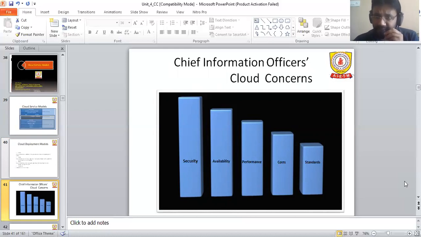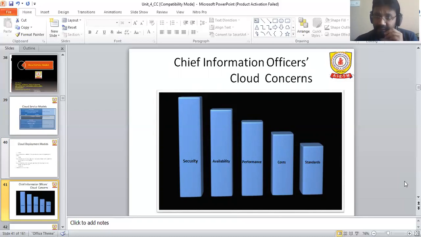The next concern is performance, because without performance we cannot interact with our clients. At the end of the day, a company runs because of its clients and customers. If they are not there, definitely the performance is going to be degraded. They will not be satisfied with the services, so they have to rethink the concerns. Performance indicates how many clients and customers are using the organization's services. So performance is a key factor for company growth.